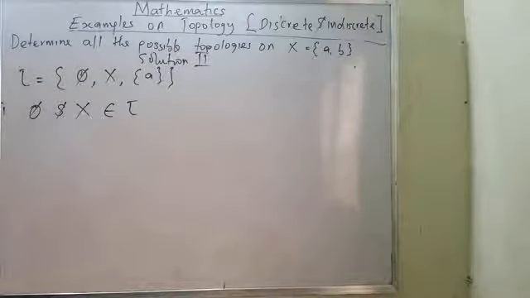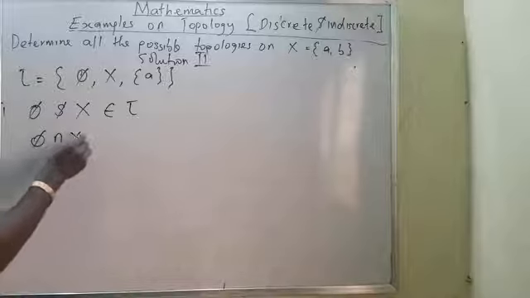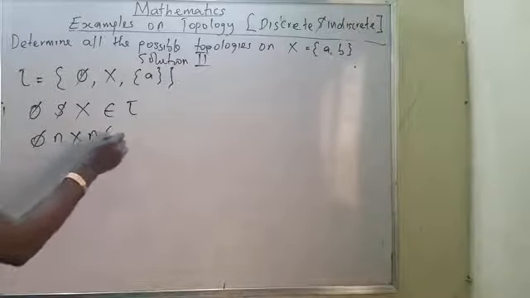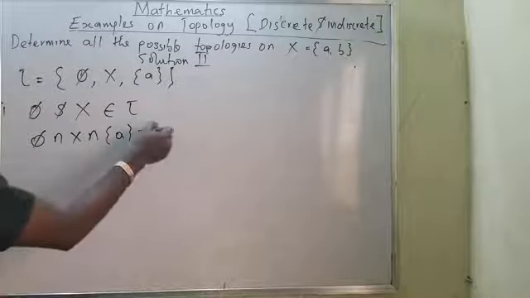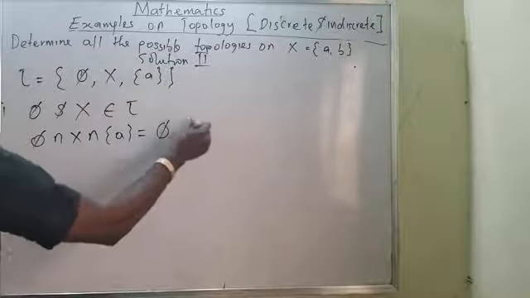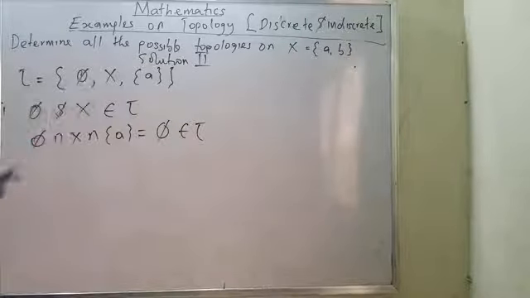Very, very important. The number two you need to know: empty intersection X, the given set, is equal to empty, which is also an element of tau. Empty is there.